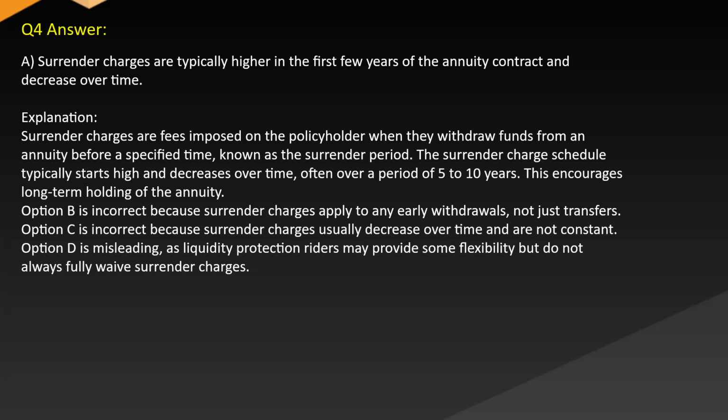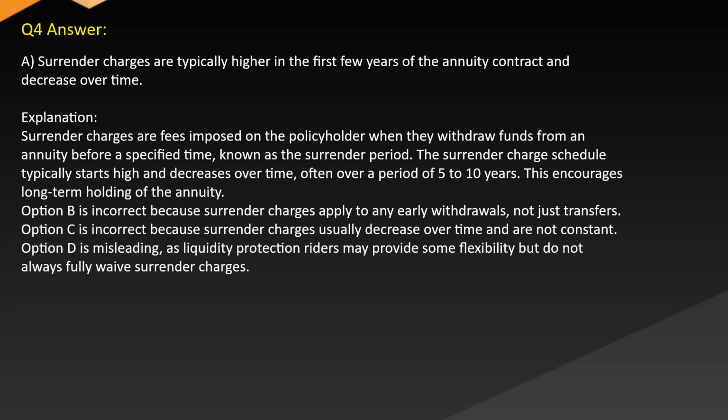Answer A. Surrender charges are typically higher in the first few years of the annuity contract and decrease over time. Explanation: surrender charges are fees imposed on the policyholder when they withdraw funds from an annuity before a specified time known as the surrender period. The surrender charge schedule typically starts high and decreases over time, often over a period of 5 to 10 years. This encourages long-term holding of the annuity.